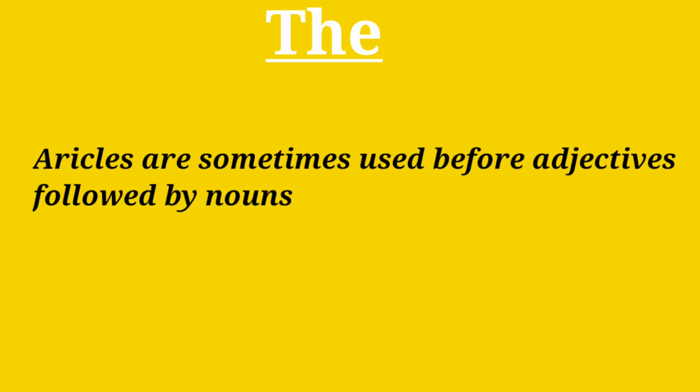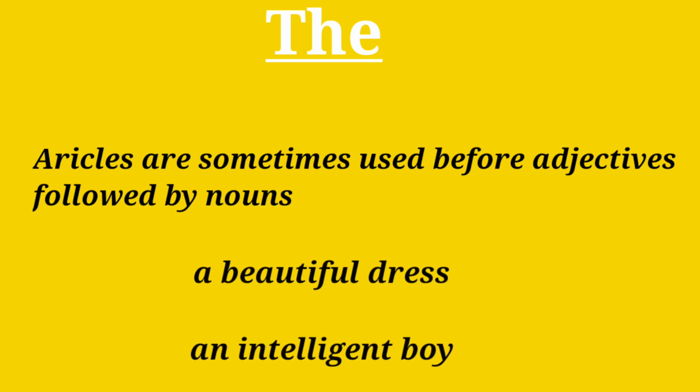Articles are sometimes used before adjectives followed by nouns. For example, a beautiful dress, an intelligent boy.